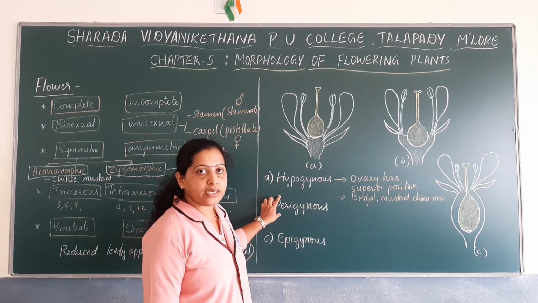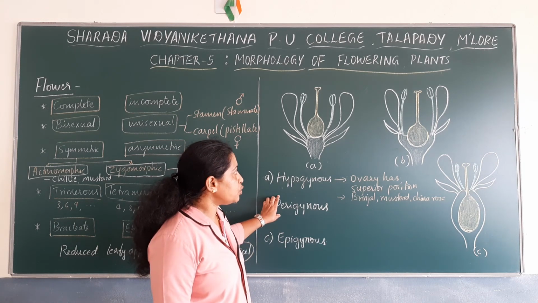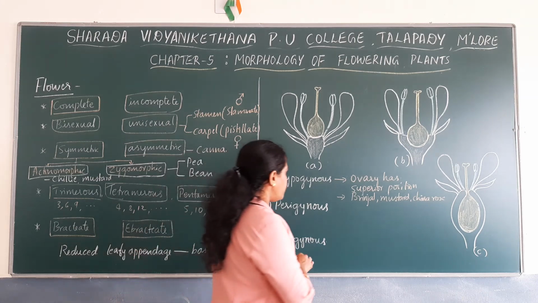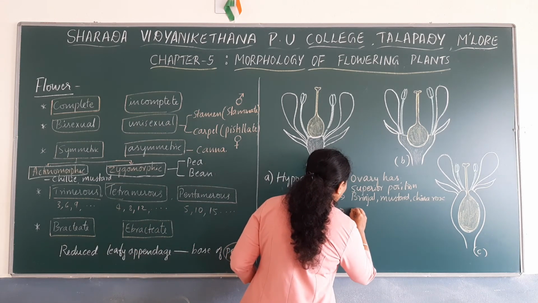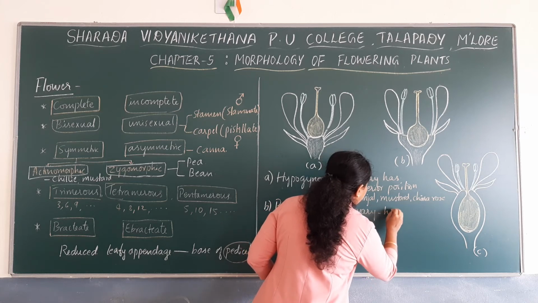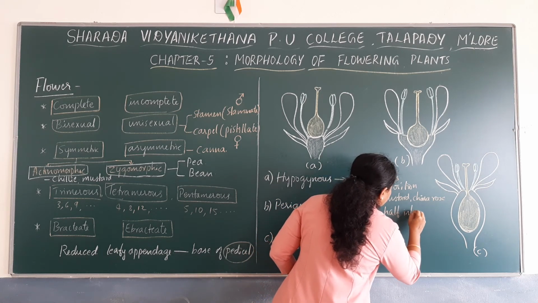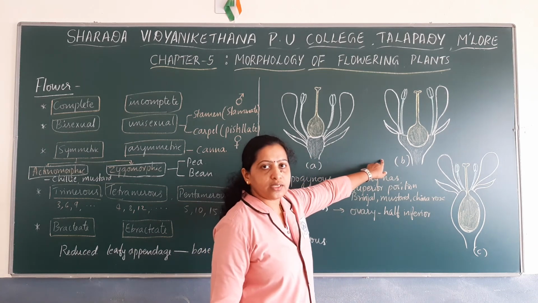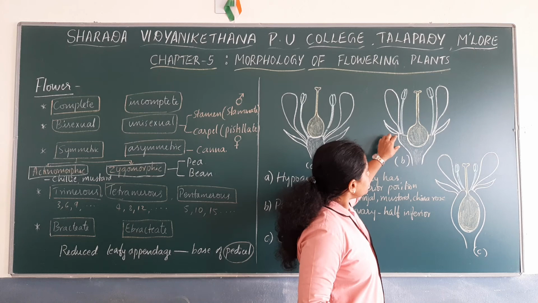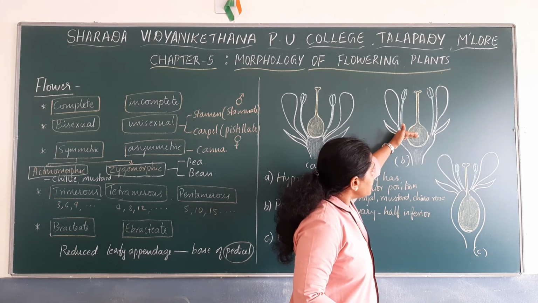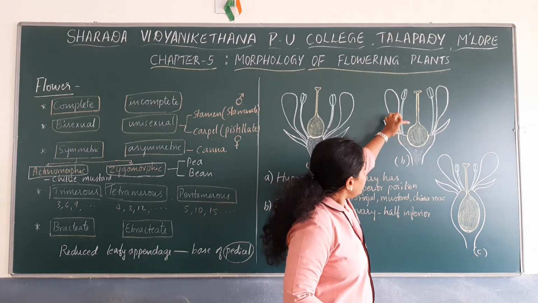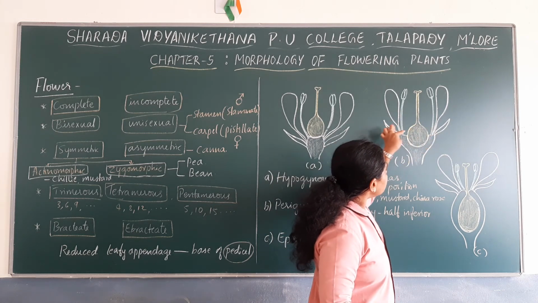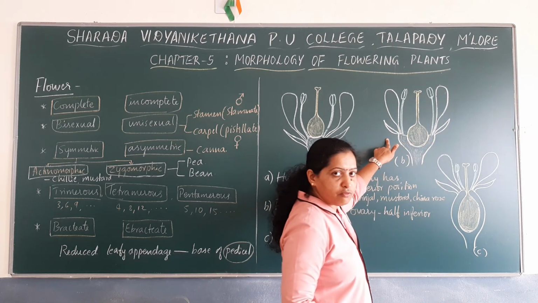Next, coming to perigynous flowers. Perigynous flowers are those flowers where the ovary has half inferior position. It is not completely inferior, but half inferior. Just observe the diagram here. What is the position of the ovary? Half of the ovary is superior, half is inferior.